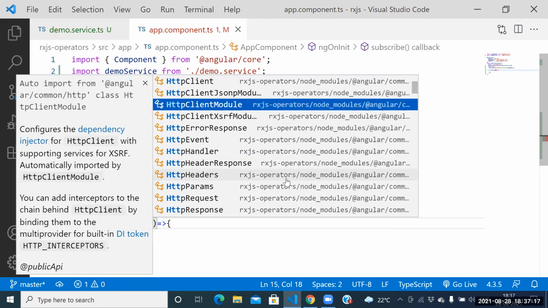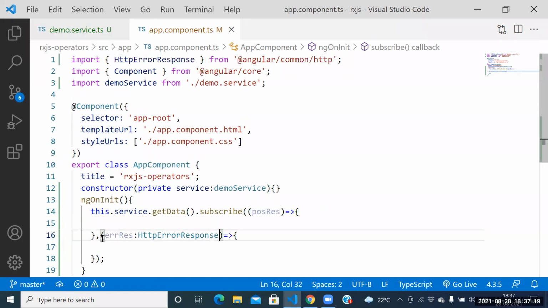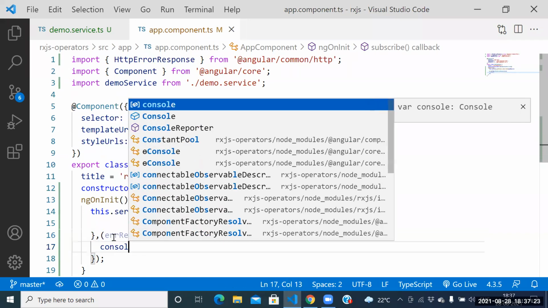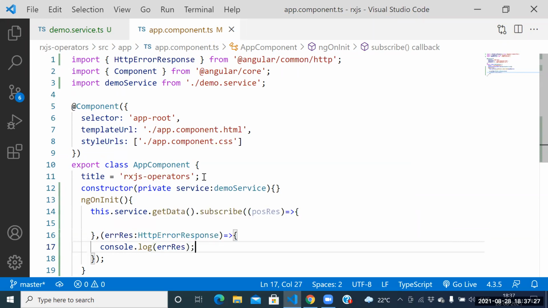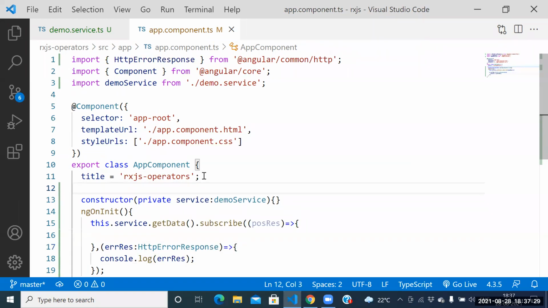Error handling, HTTP error response. Can I print the error response also? Yes. Console.log of error response. Can I store the positive result into the result variable itself?